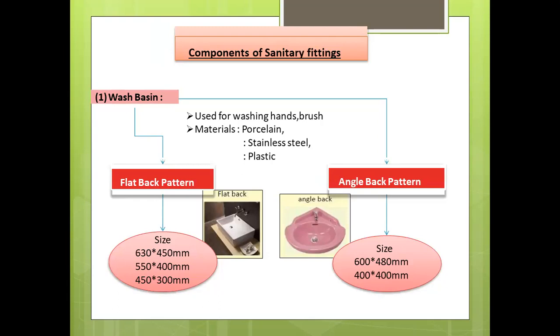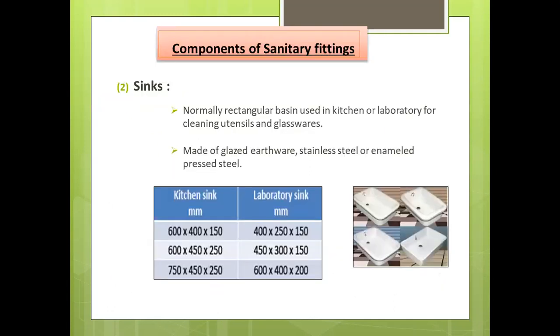Generally, this wash basin is usually made of white glazed earthenware or enamel iron. Sometimes they are also made of pressed steel or plastic. An ordinary wash basin is mounted on brackets fixed on the wall, while the pedestal type basin is mounted on a pedestal rising from the floor. So these are the different sizes available, depending on the different shapes and sizes, as you can see.